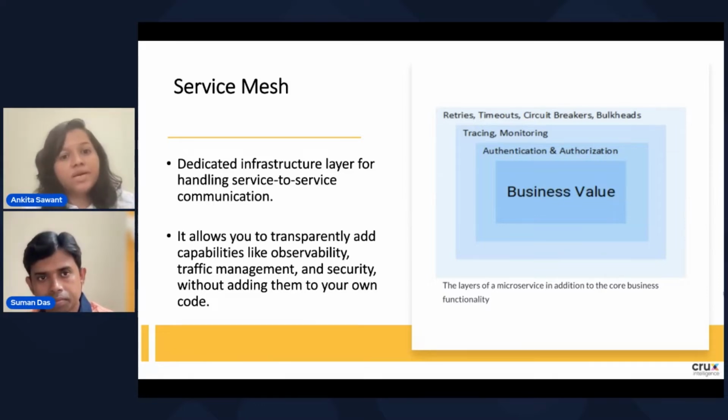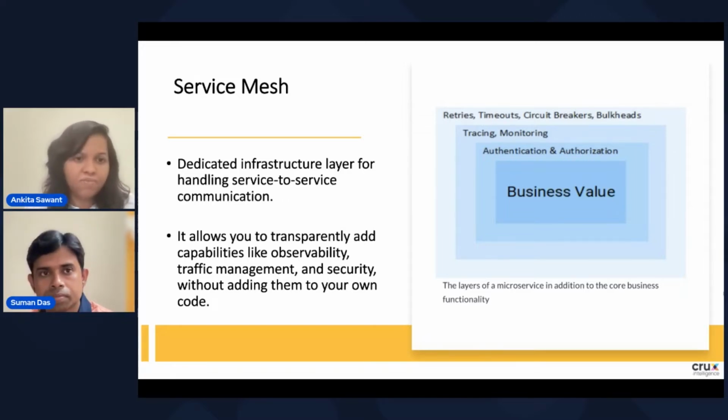Now there are different implementations available for the service mesh, like Nginx Ingress, Istio, but Istio service mesh is the most widely used in the industry. That's why we have chosen Istio service mesh for our production. So now let's see what the Istio service mesh is and what features it provides.